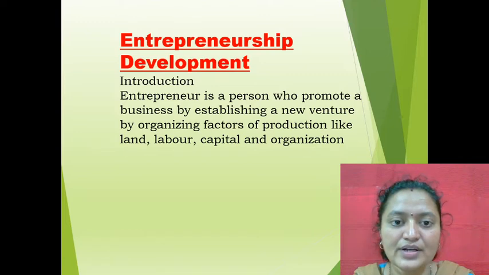Now profile of entrepreneur means what? Dhirubhai Ambani is there, Ratan Tata, Narayan Murthy, Kiran Majumdar Shaw. So there will be discussing about the life history of each and every entrepreneur. Life history means what? When was he born, then how they struggled himself and how they became a successful entrepreneur. So this everything you will be studying in the third module.